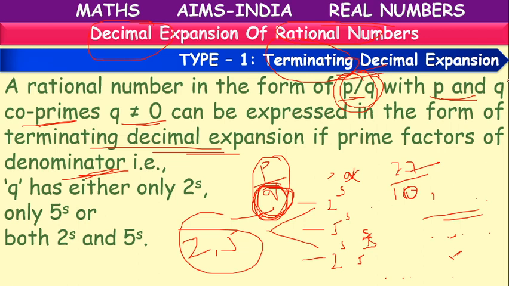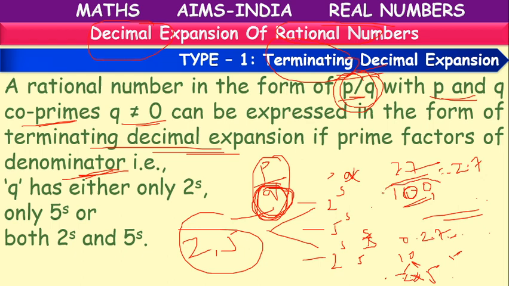is there. After dividing, what will we get? 2.7. Or 27 by 100 is there. So what answer will we get? 0.27. So here, if we have denominators in the form of tens, hundreds, actually in the 10 also, 10 is a combination of 2 and 5, 2 into 5.